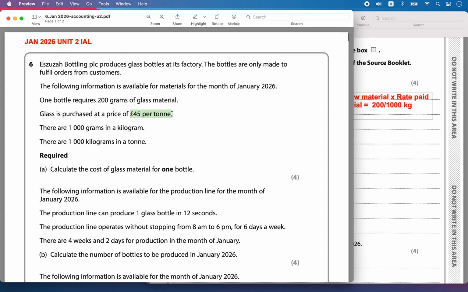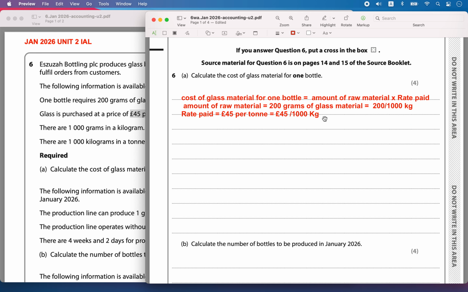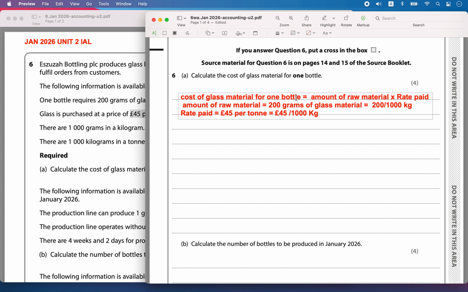Now the next one is the rate. The rate paid is 45 pounds per ton. Let's convert it into kgs, because I want everything in kgs. So divided by 1000, so 1000 kgs.